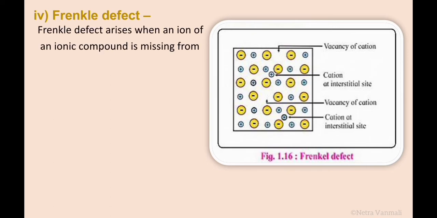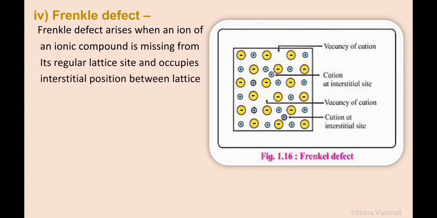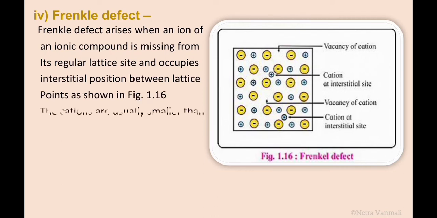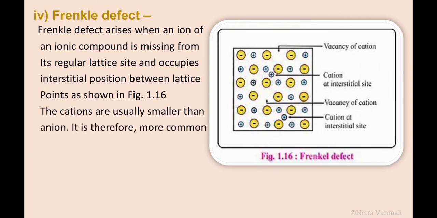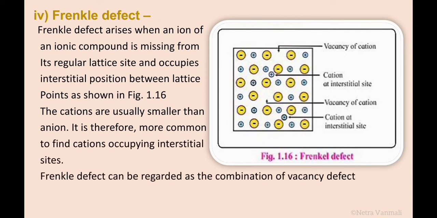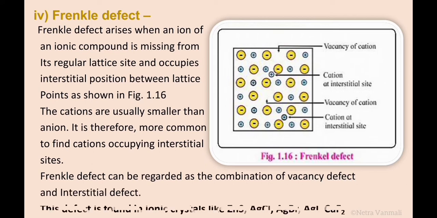Frenkel defect arises when an ion of an ionic compound is missing from its regular site and occupies the interstitial position between the lattice points. Such a defect is called a Frenkel defect. The cations are usually smaller than the anions. It is therefore more common to find cations occupying the interstitial site. Frenkel defect can be regarded as a combination of vacancy defect and interstitial defect. This defect is found in ionic crystals like ZnS, AgCl, AgBr, AgI and CaF2.